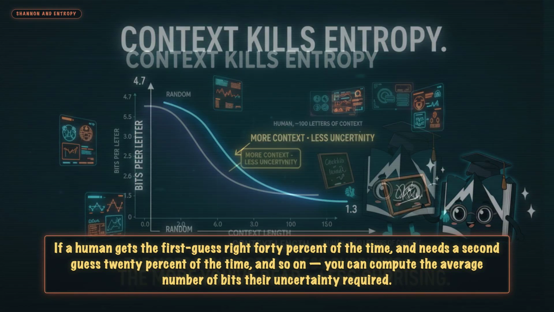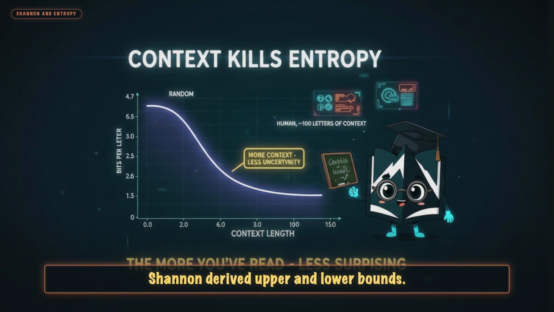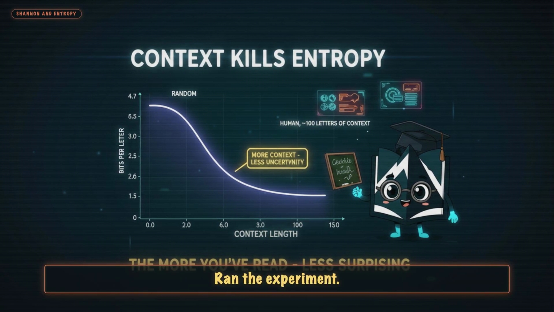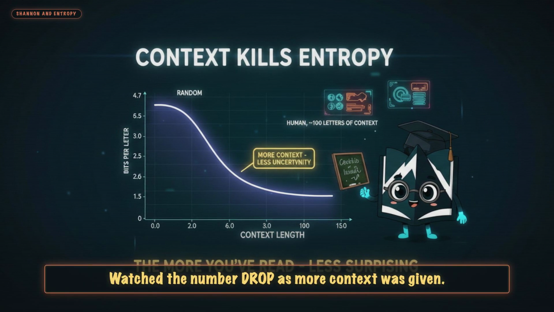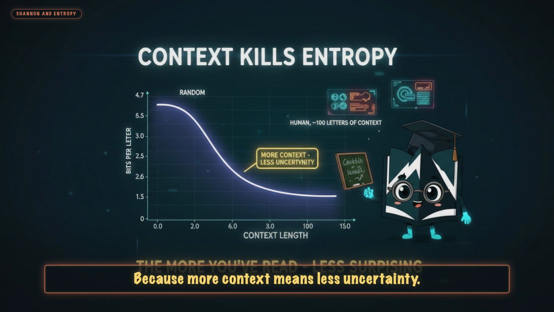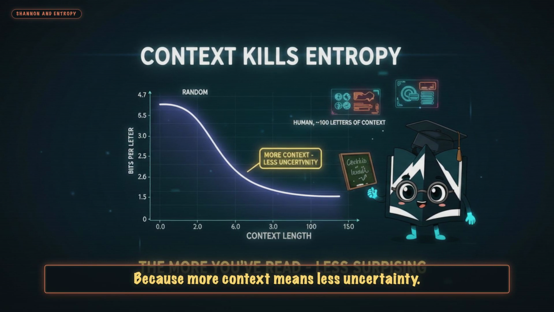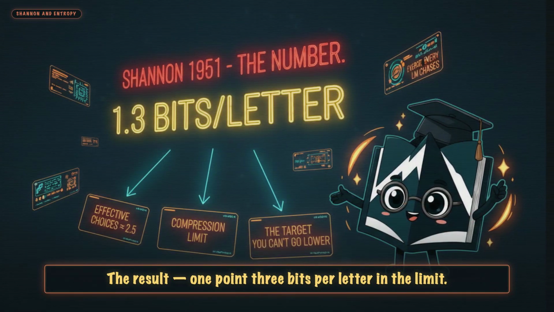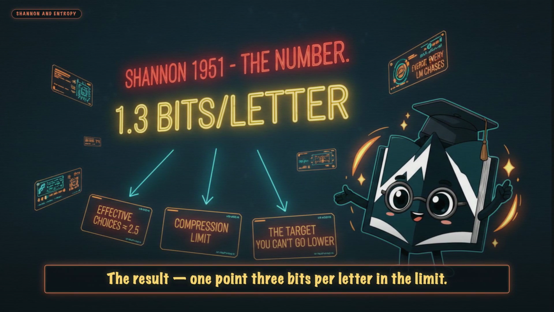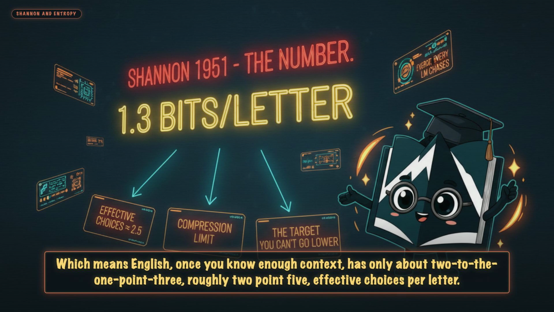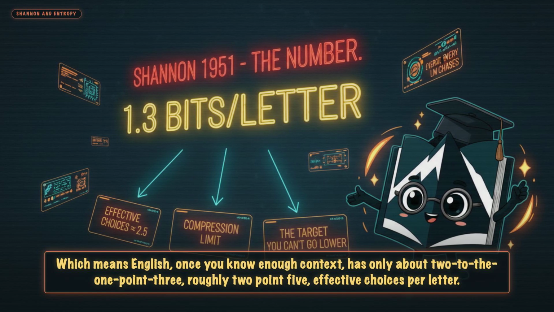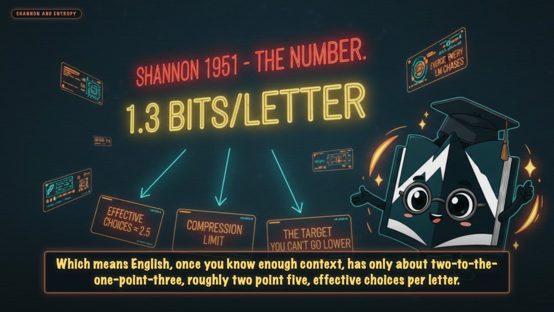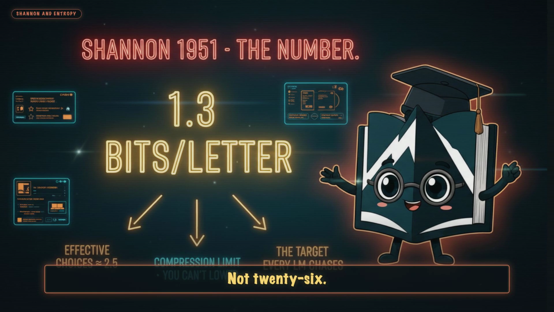Shannon derived upper and lower bounds, ran the experiment, ran it on longer and longer contexts, and watched the number drop as more context was given, because more context means less uncertainty. The result? 1.3 bits per letter in the limit, which means English, once you know enough context, has only about 2 to the 1.3, roughly 2.5, effective choices per letter. Not 26, 2.5.